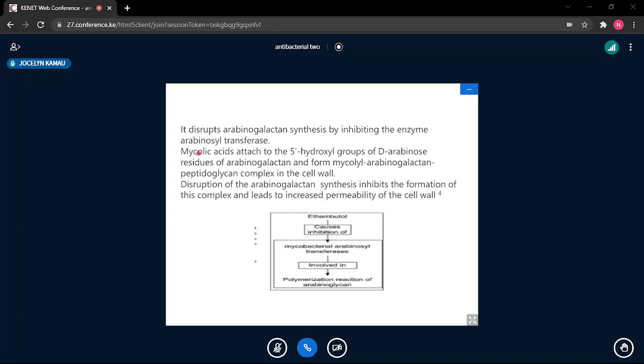Mode of action: it disrupts the arabinogalactan synthesis by inhibiting the enzyme arabinosyl transferase.